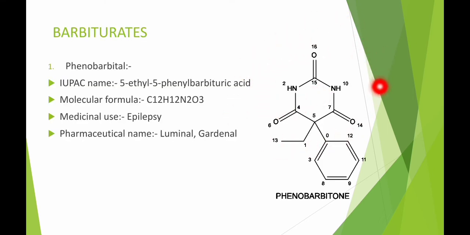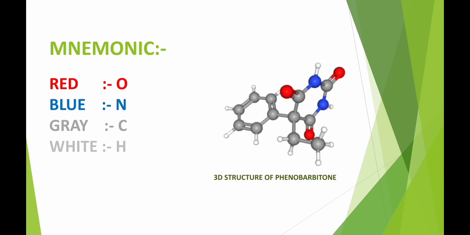This structure is similar to the barbiturates. At the 5th position, there are 2 attached carbons, and the first position contains the ethyl group and the other position contains the benzene ring as compared to the barbiturates. If you look at the structure for just 5 minutes, it is easily remembered.